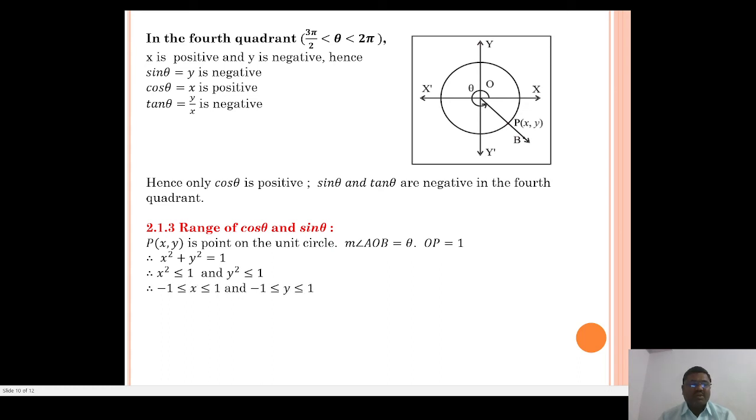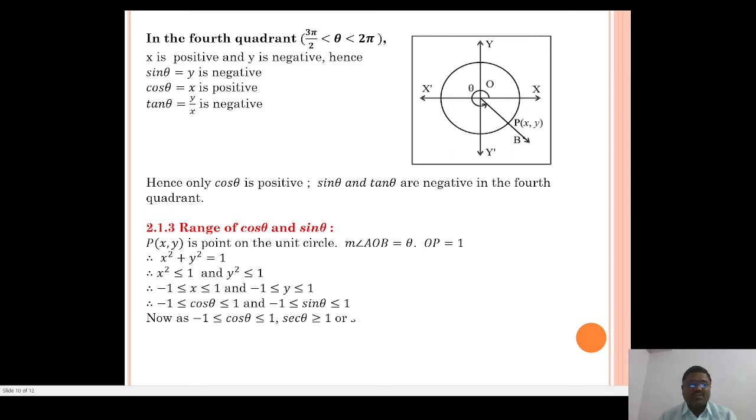So minus 1 is less than or equal to x less than or equal to 1, and minus 1 is less than or equal to y less than or equal to 1. And therefore, minus 1 is less than or equal to cos theta less than or equal to 1, and also minus 1 is less than or equal to sin theta less than or equal to 1.